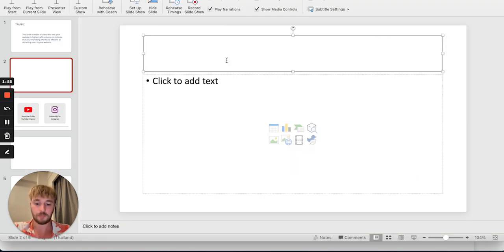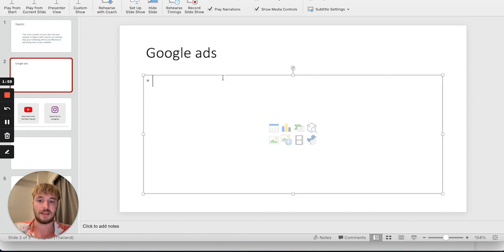So let's say we have Google Ads. The most important thing is quality over quantity. It doesn't matter how many clicks you get. It matters what kind of clicks you're getting.